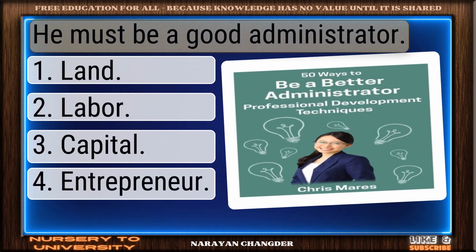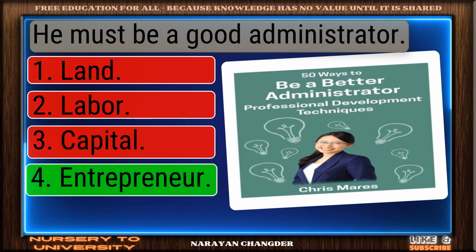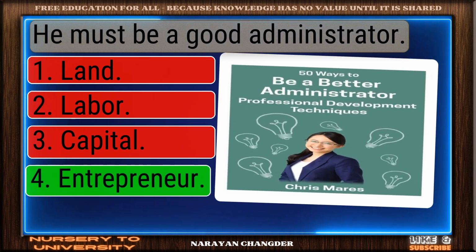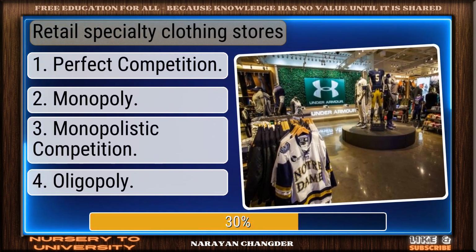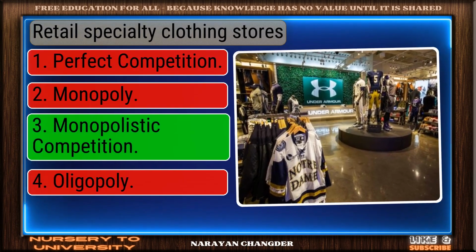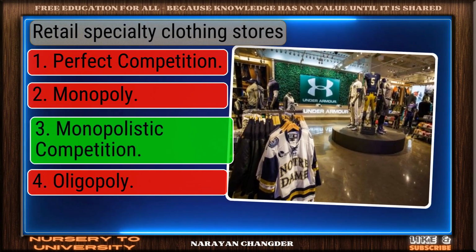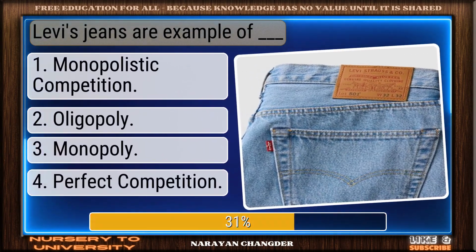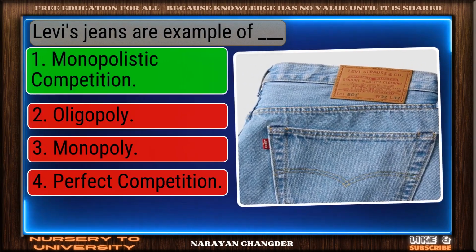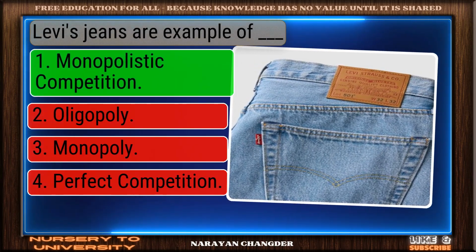He must be a good administrator. Good thinking. Entrepreneur is the right answer. Retail specialty clothing stores. You got it. Your choice monopolistic competition is right. Levi's jeans are an example of dash. Right choice. Monopolistic competition is the best answer.